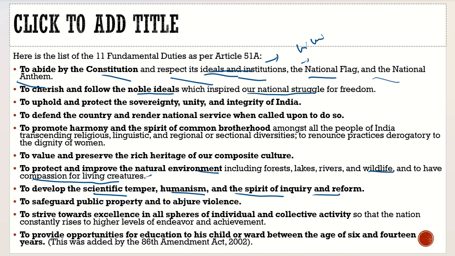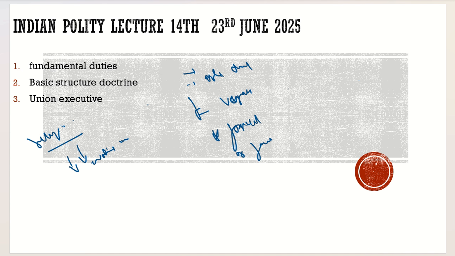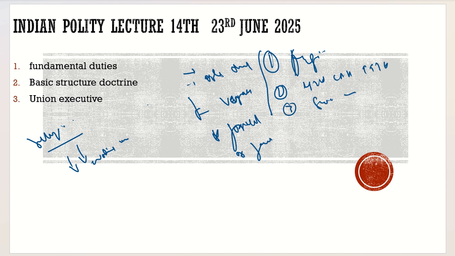So this is the argument, this is the criticism of the fundamental duties, and these are the fundamental duties which you need to have an understanding of. What are these fundamental duties? These few important points I would again reiterate here. First, it was not originally part of the constitution. Second, it was introduced by the 42nd Constitutional Amendment Act 1976 during the emergency. Third, it was the Swaran Singh Committee which recommended it. Fourth thing, it is not enforceable.